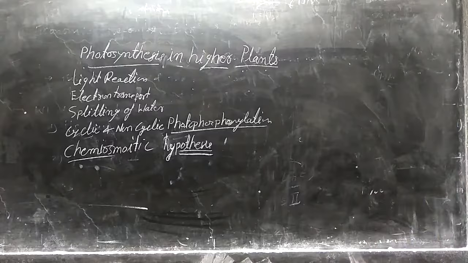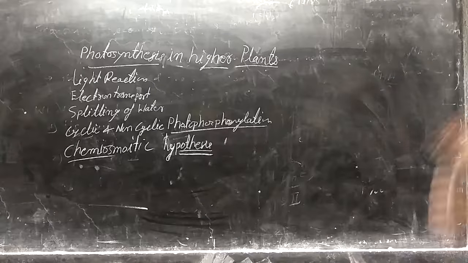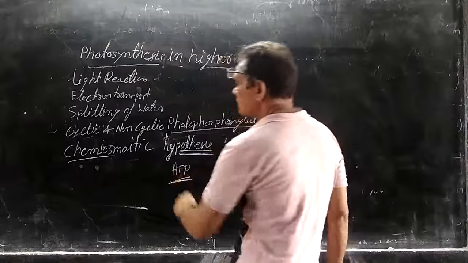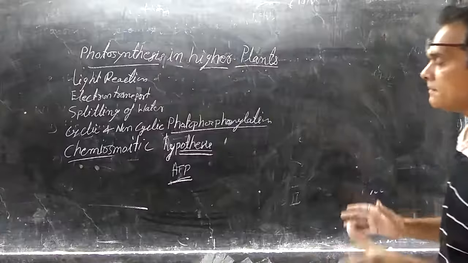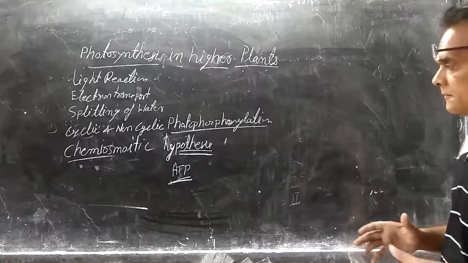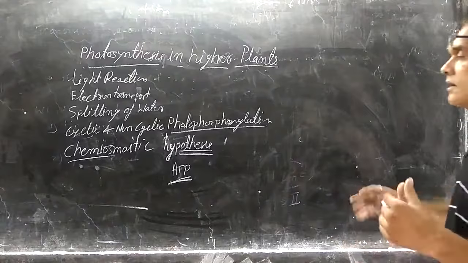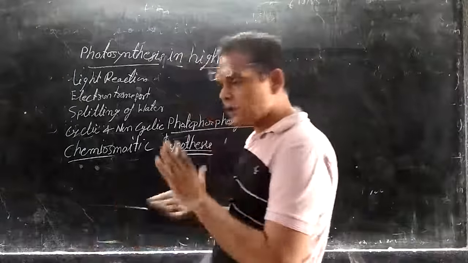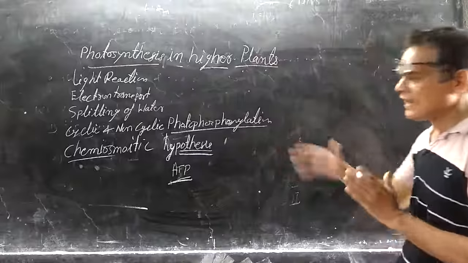This is the process by which ATP is formed. This type of reaction was first found by Peter Mitchell, who got the Nobel Prize. We all know ATP is formed during the light reaction.